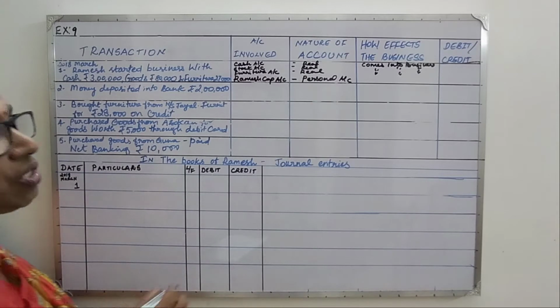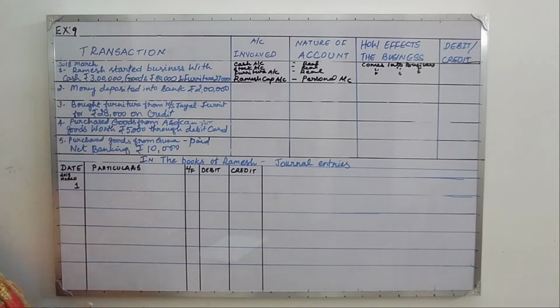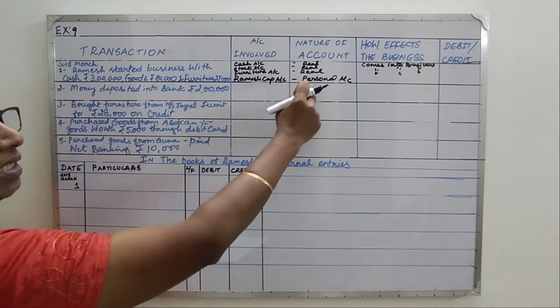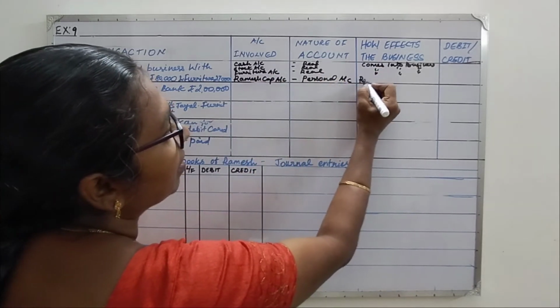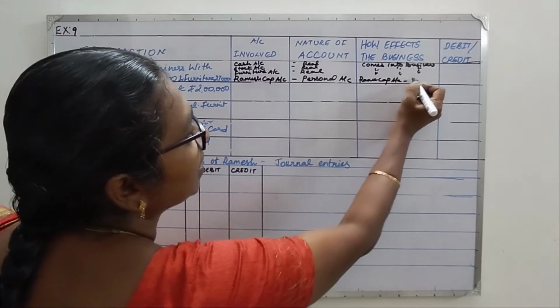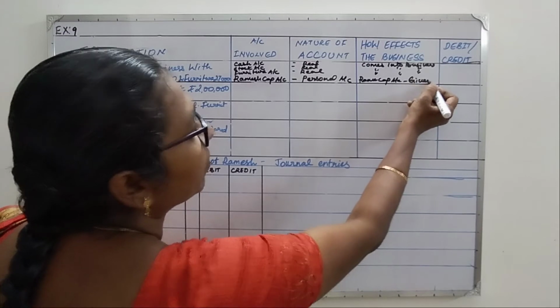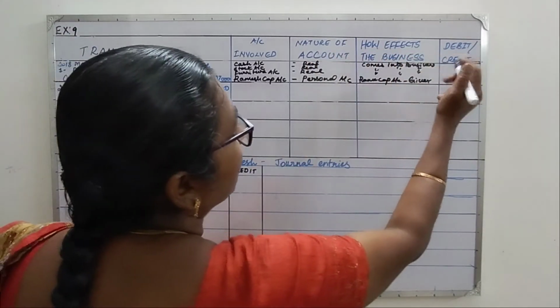Now Ramesh capital account is a personal account. What is the golden rule for personal account? Debit the receiver, credit the giver. Ramesh is the giver, so Ramesh capital account is the giver of money. As per these rules, debit what comes in.